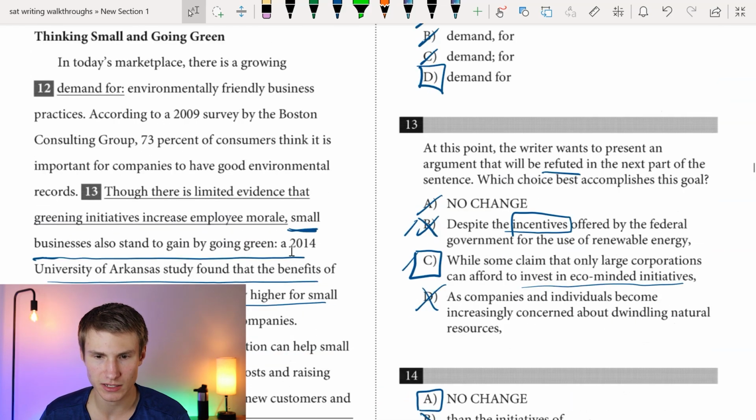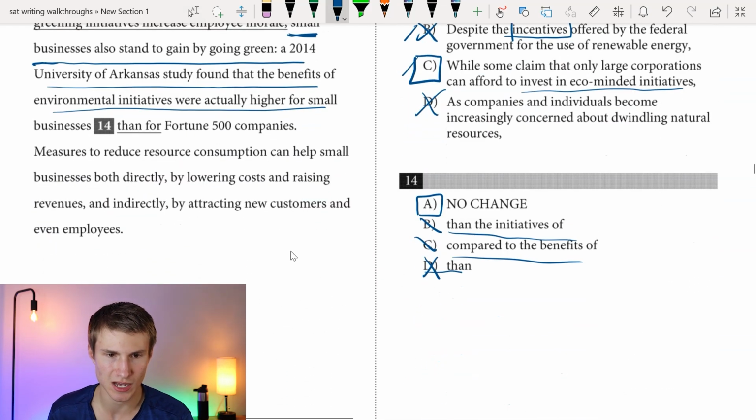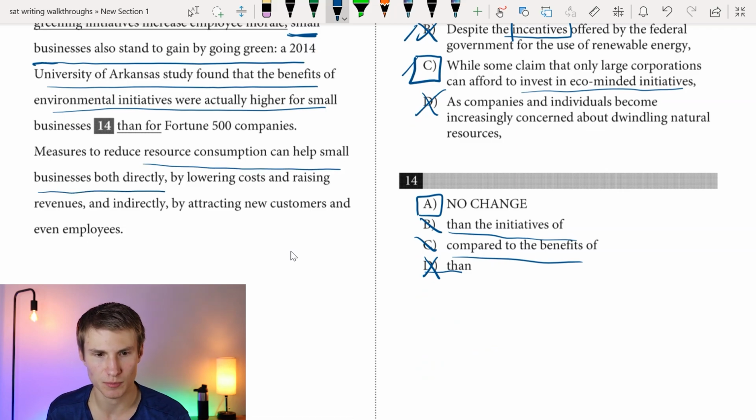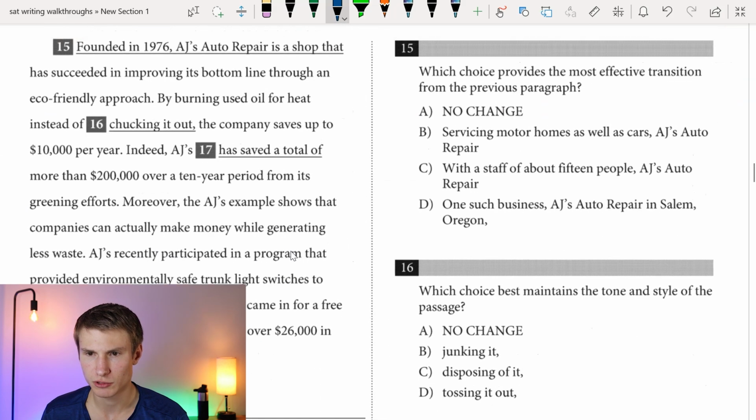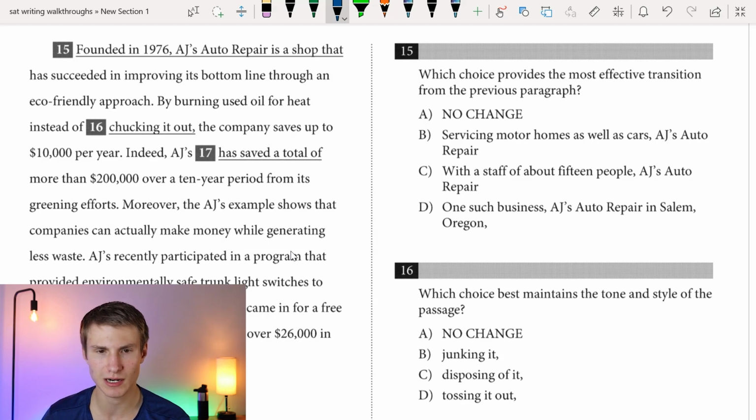All right, and then looking back up, we've answered everything there, so we can go down. "Measures to reduce resource consumption can actually help small businesses both directly by lowering costs and raising revenues, and indirectly by attracting new customers and even employees." 15, which choice provides the most effective transition from the previous paragraph? Ultimately, we're talking about benefits to small businesses.